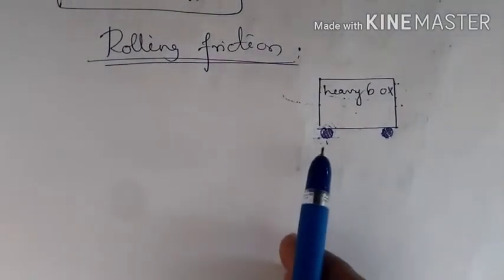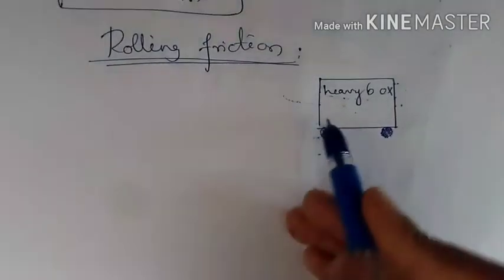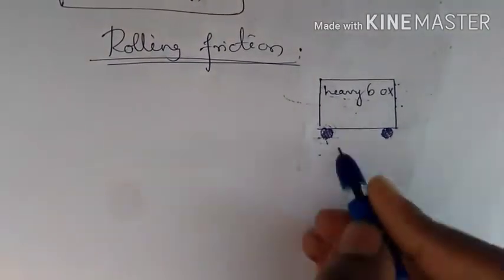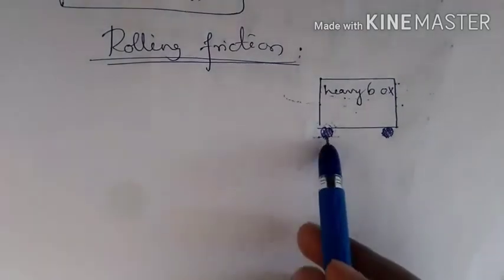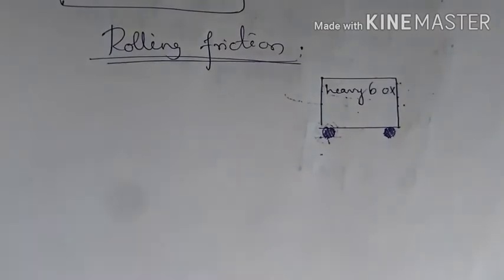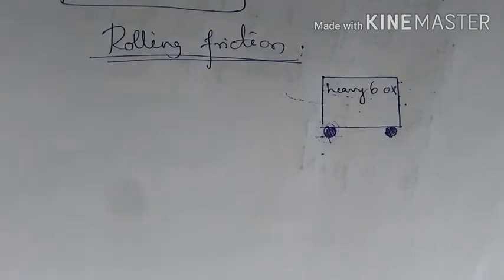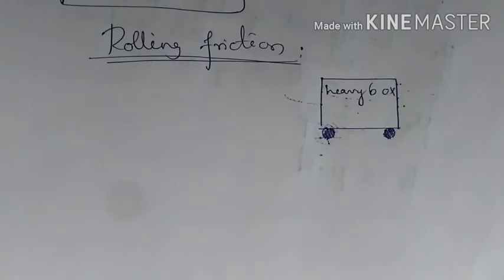Here you have to remember that the surfaces at contact with the floor will not rub each other. So every time the wheel comes in contact with the floor, the velocity of the point of contact of the wheel will be 0. But the center of the wheel will be in uniform motion, or this center of the wheel will be moving.